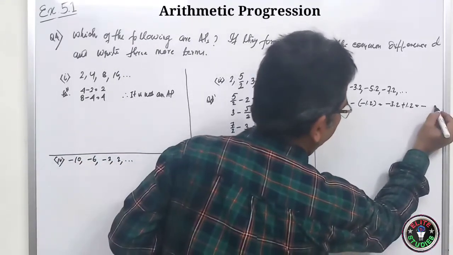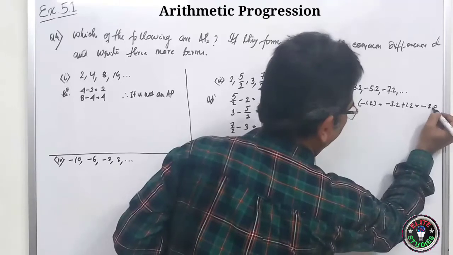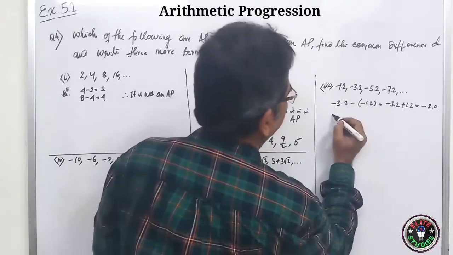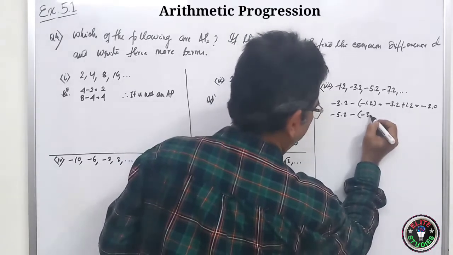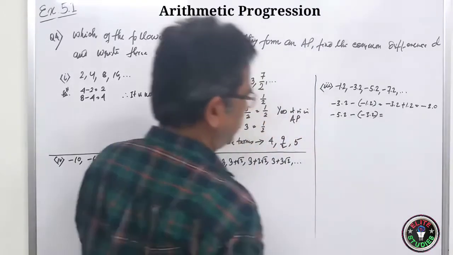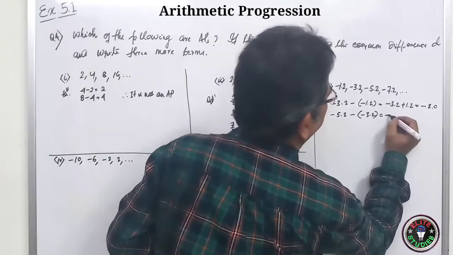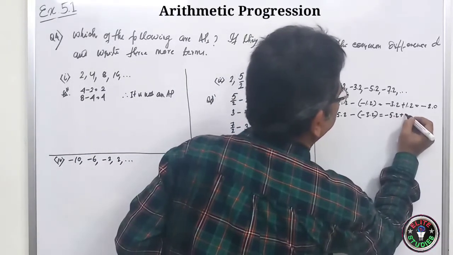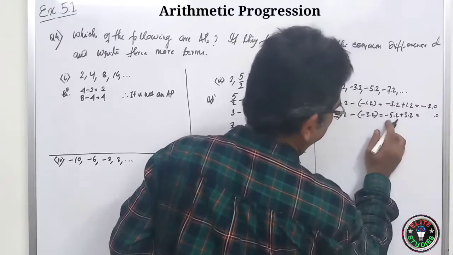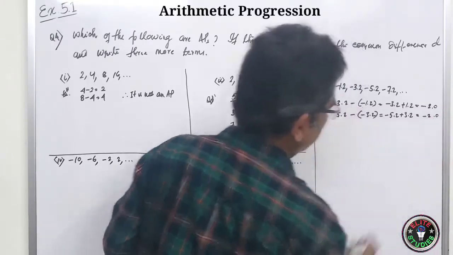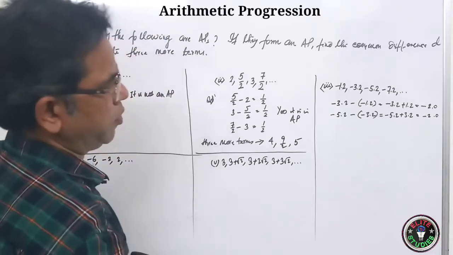So 2.0. Here you do minus 5.2 minus of minus 3.2. So it will be minus 5.2 plus 3.2, minus 2.0. So they came out to be same.